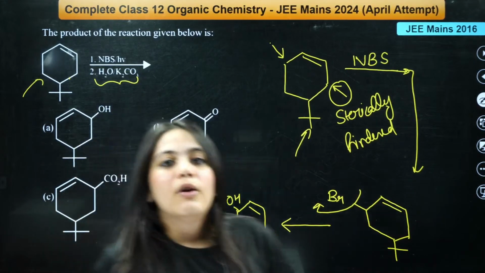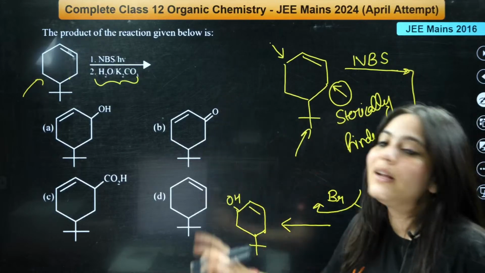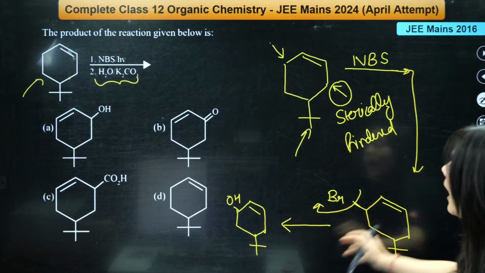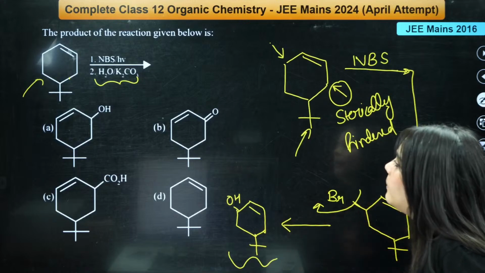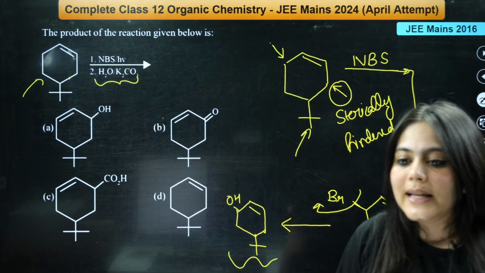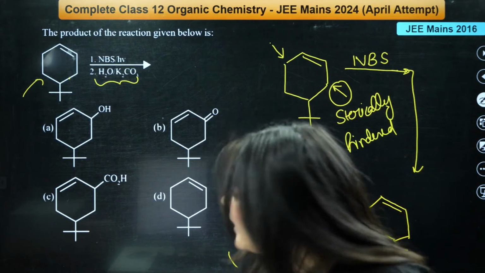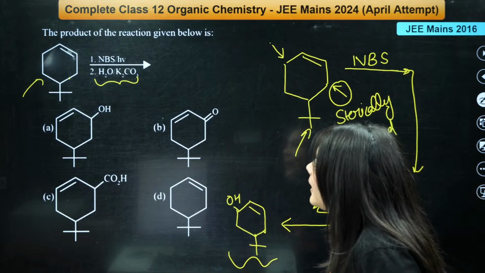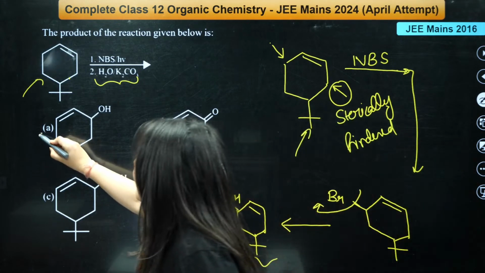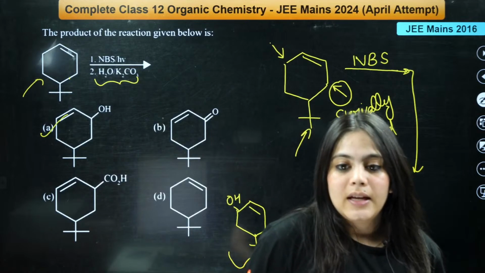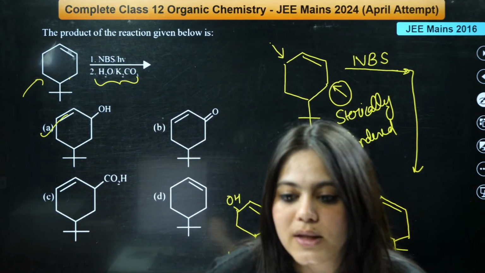So this is the final product after hydrolysis. What will happen? The Br will leave, and this will be the final product form. Is this thing clear to everybody? Is this thing clear? Correct answer is not B. Correct answer is A. Does anyone have any doubt in this?